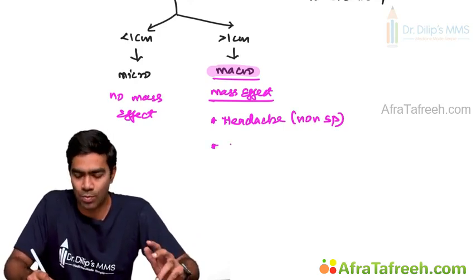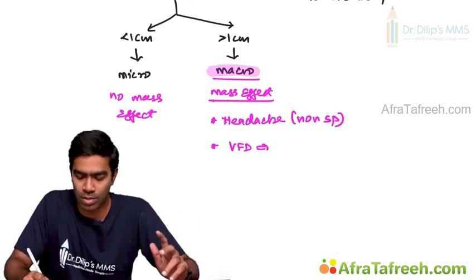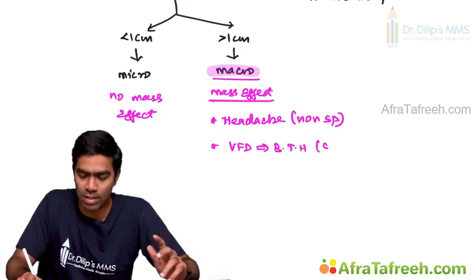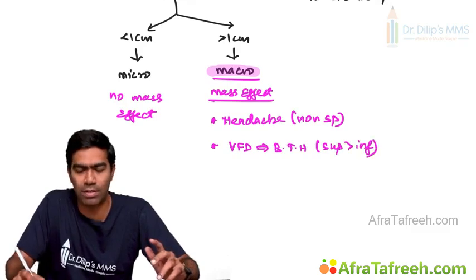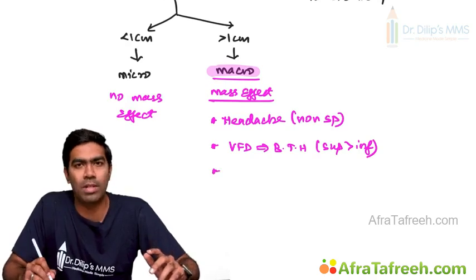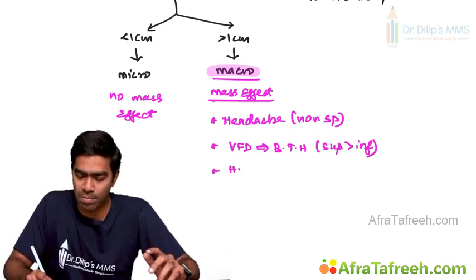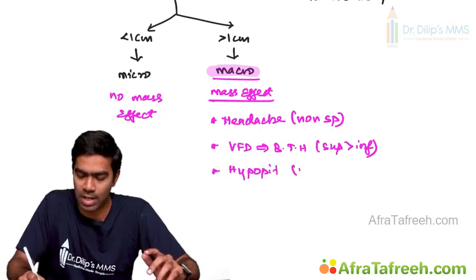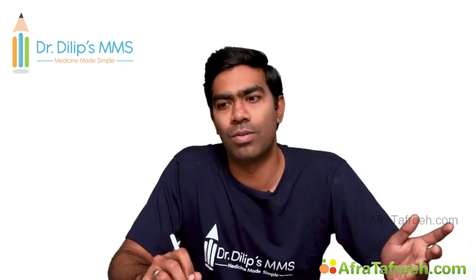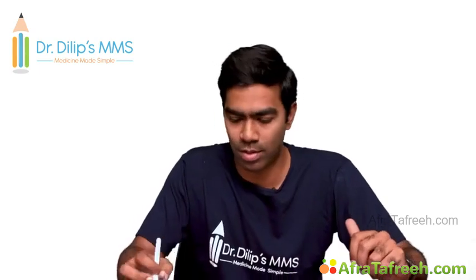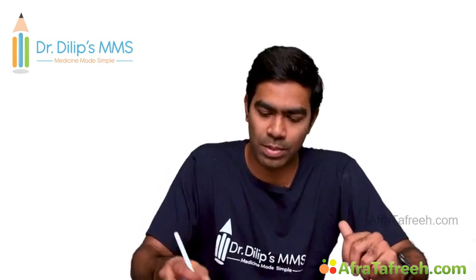Second, you can get visual field defects. Typically, they are going to result in bitemporal hemianopia, where superior vision will be affected more than the inferior vision. We have seen this already. And number 3, you can get hypopituitarism, which can be relative hypopituitarism. I told you already. The tumor can produce a particular hormone in excess, but it can compress the adjacent normal gland and reduce the synthesis of other hormones that are produced by the other acinar cells in the pituitary. So really, really important. They can produce a relative hypopituitarism.